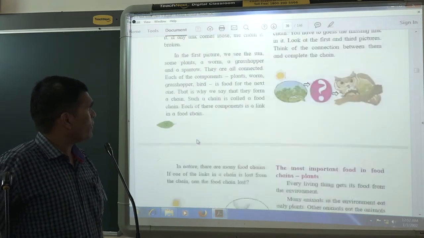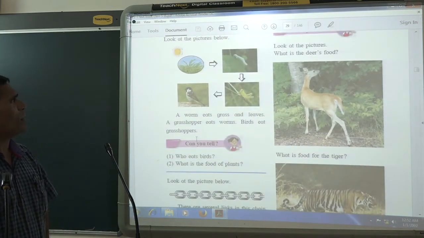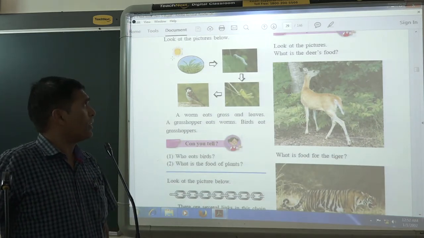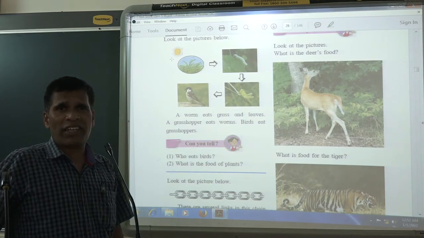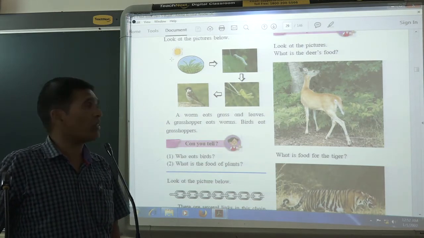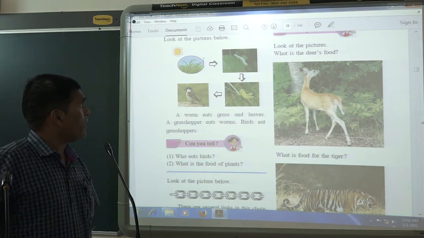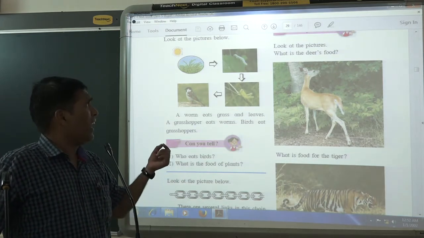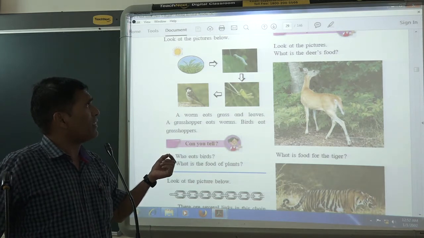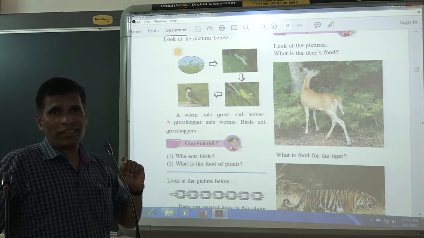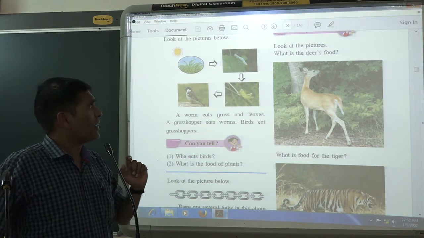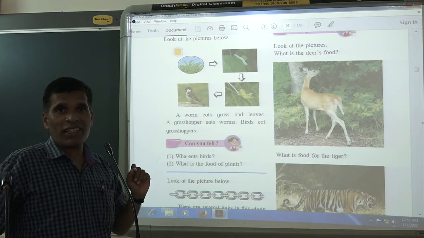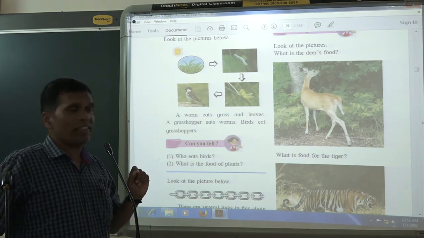Now you see it. This is the sunlight. The sun is the main energy source of the food there. You know that whatever the living things are, they get the energy from the sun. The ultimate source of energy is the sun. Now due to the sun, there is grass, plants, small grass. And the grass is eaten by a small caterpillar. And the caterpillar is eaten by what then? These insects. And these insects are eaten by this sparrow.